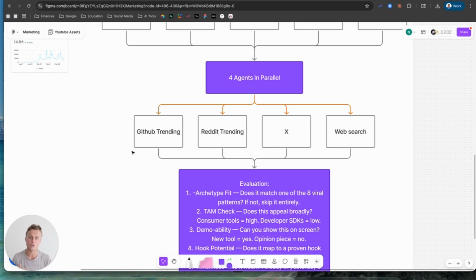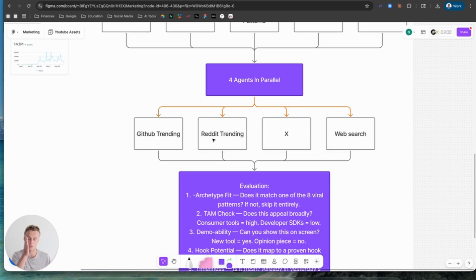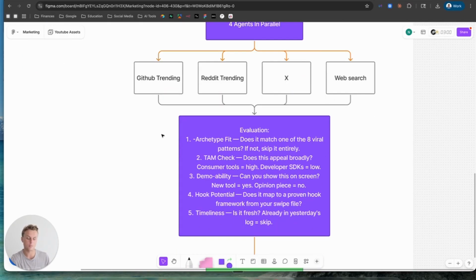So one goes to GitHub trending, finds the latest trending GitHub repos that are going crazy on GitHub for some reason, and I can make content from that. Reddit trending, so it searches Reddit and scrapes Reddit for the trending topics in my niche. X looks for the top 50 to 100 tweets by engagement. So what is going viral within X in my niche, and then it does a web search via Perplexity that basically scrapes the entire internet, all the major news outlets on the latest AI news. And then essentially what it does is it brings it back here, and it does what we call an evaluation.